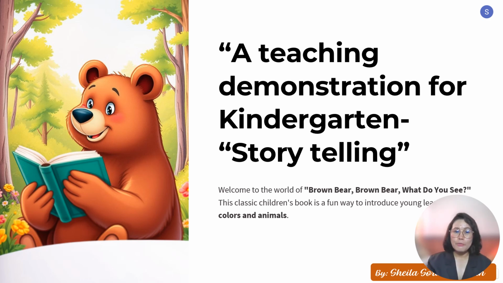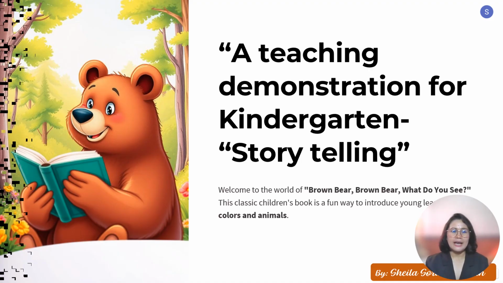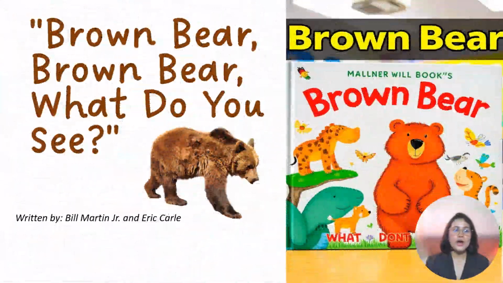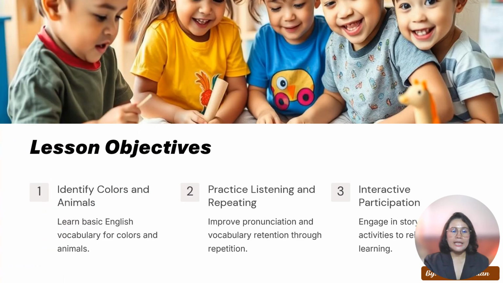Welcome to the world of Brown Bear, What Do You See? This classic children's book is a fun way to introduce to young learners the colors and animals. The story is entitled Brown Bear, What Do You See? This book is written by Bill Martin Jr. and Eric Carle. And in this story, the students will learn the following.